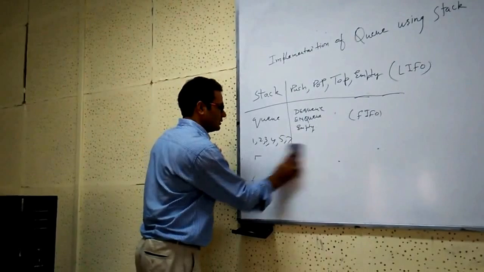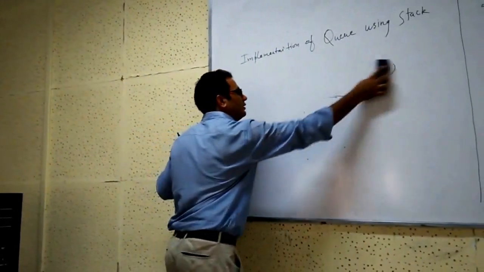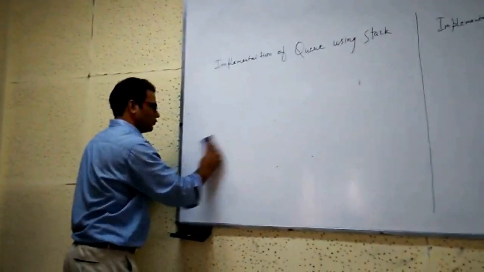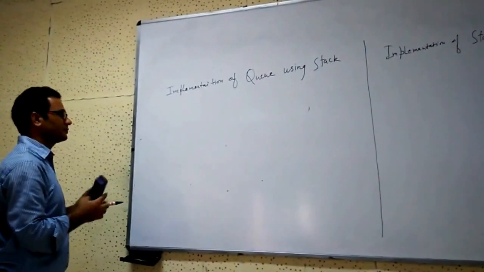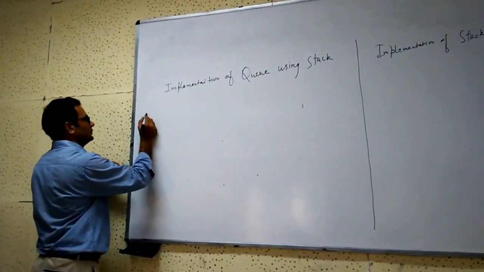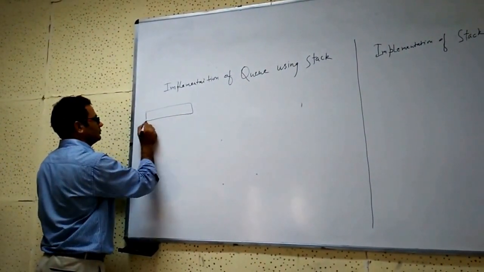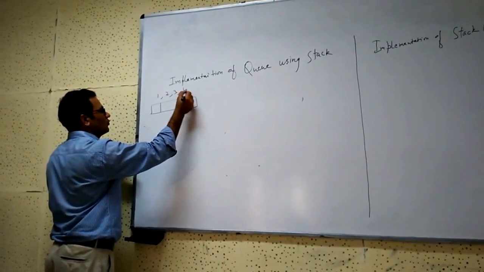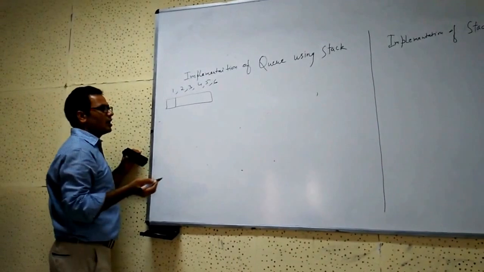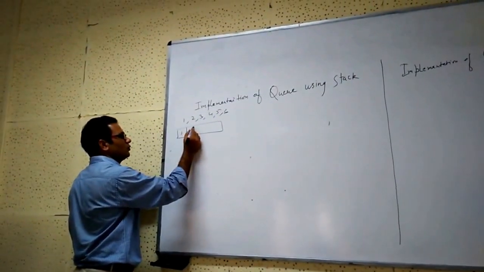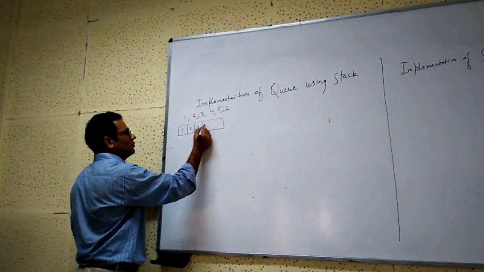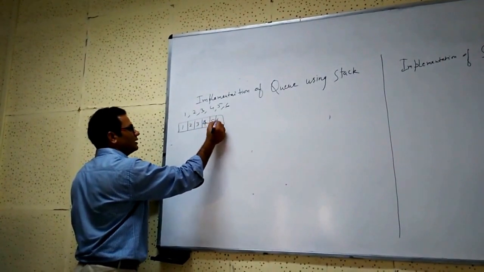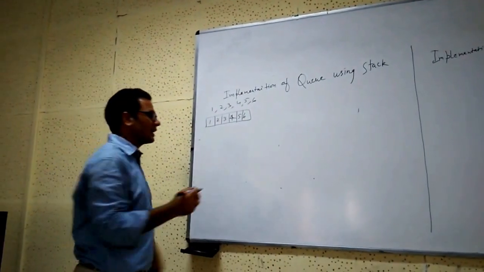Now the question is, the same example I will take here, and I will implement a stack using a queue and a queue using a stack. These are elements 1, 2, 3, 4, 5, 6. How will I insert 1, 2, 3, 4, 5 and 6? And the same thing I will perform in the stack.